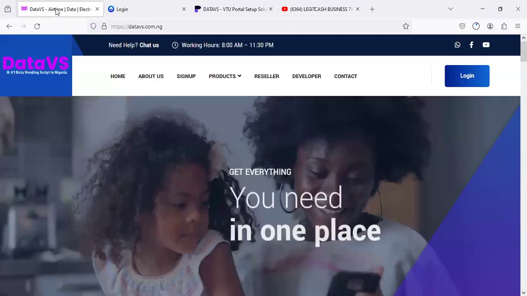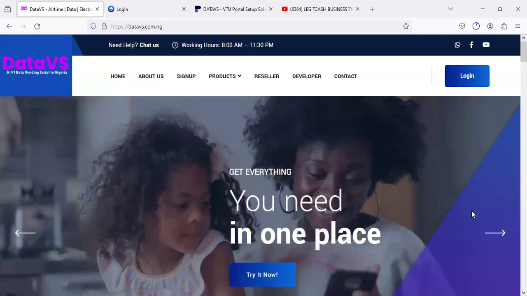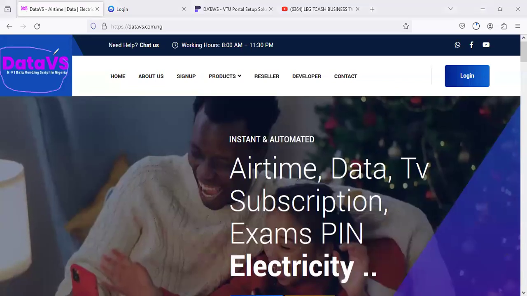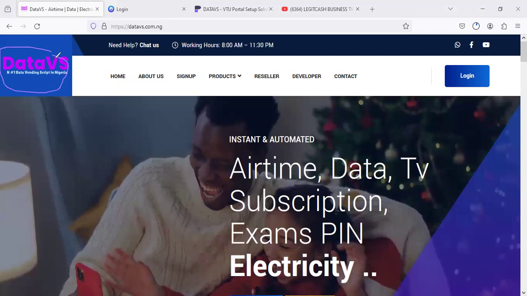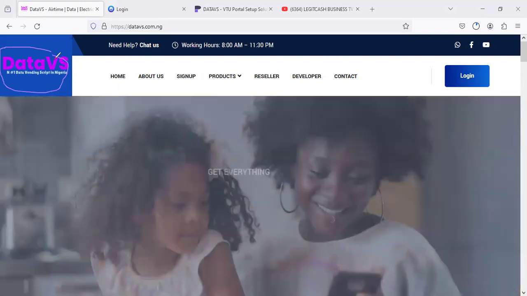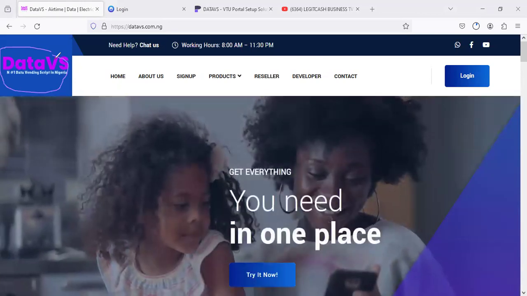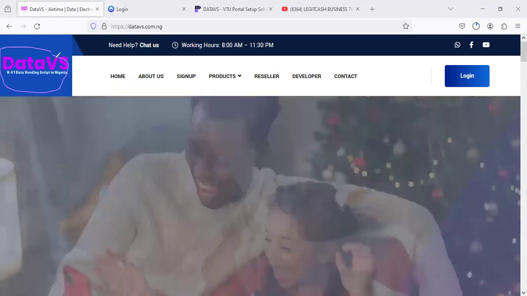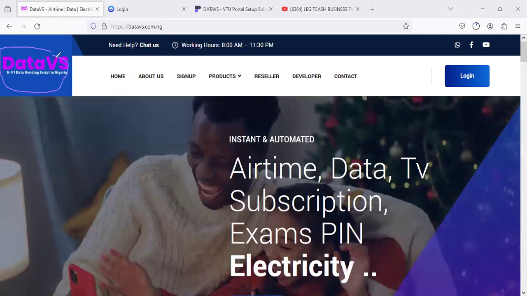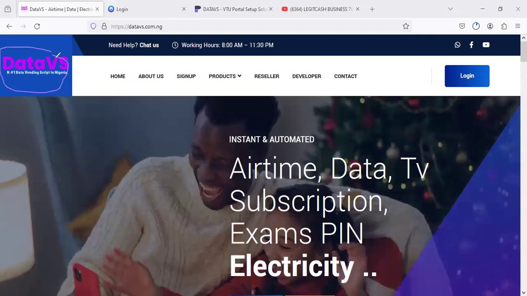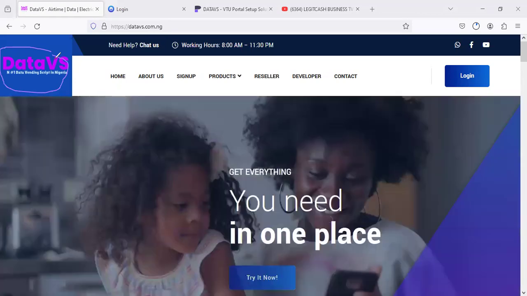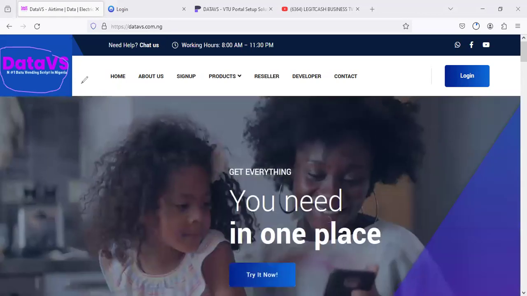So having said that, let's go back to the platform, which is Data VS. Now, Data VS is a new trending VTU platform. It's not actually a VTU platform, but we designed it in a way that, to demonstrate the functionality of the application, we have to deploy the solution on the platform. So it's a VTU website, and also a script, and also a reseller system, so people that don't want to buy the script can also get the reseller system, and then get themselves a VTU website.